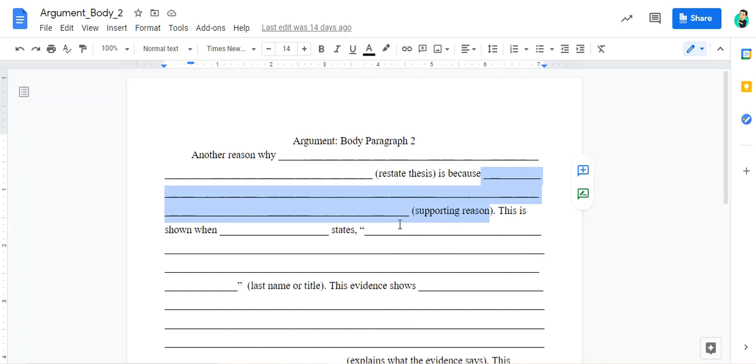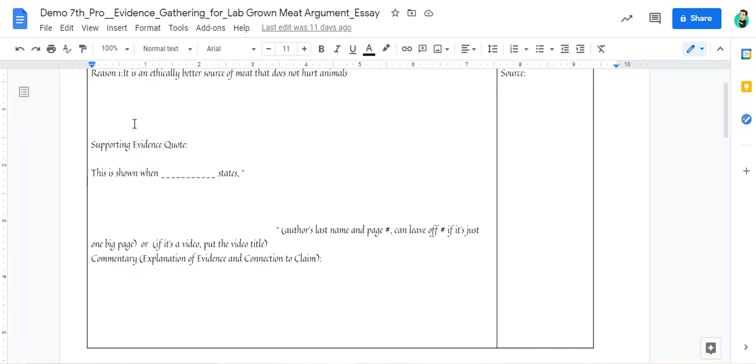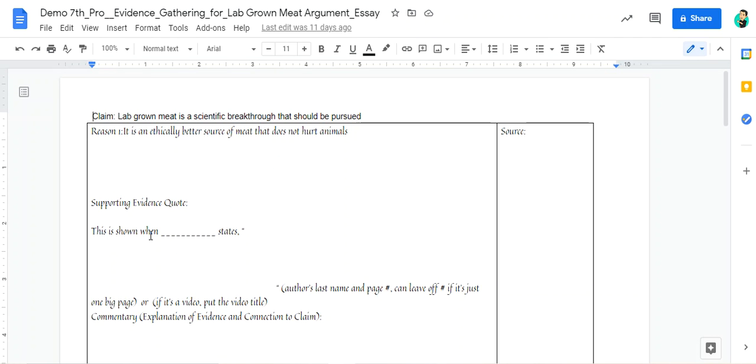Now, this is easy because you should already have this done. So again, you want to have that evidence gathering argument essay chart, our evidence chart that we did earlier. We should have already used your first reason, supporting evidence, and commentary for the first body paragraph.